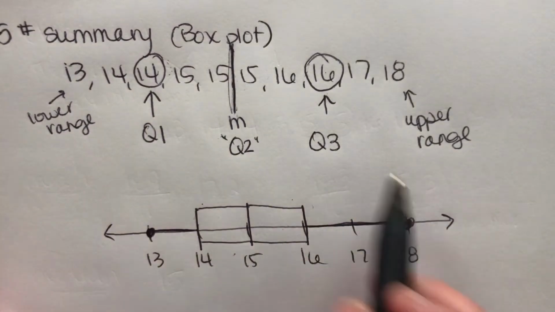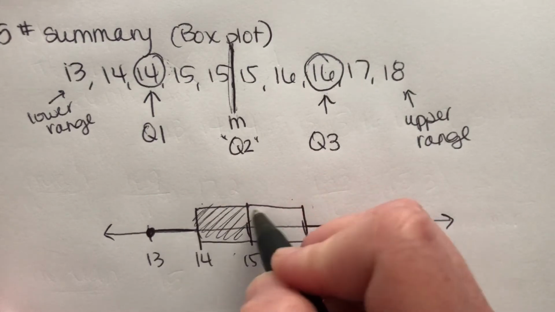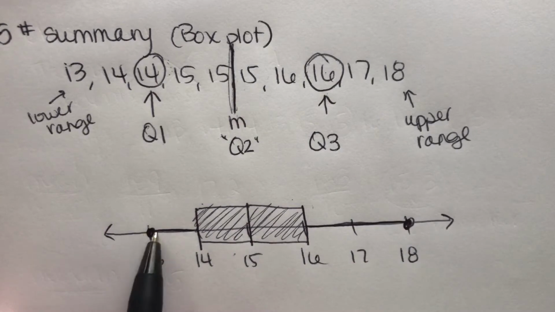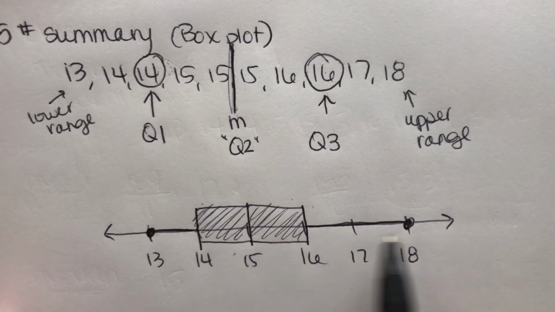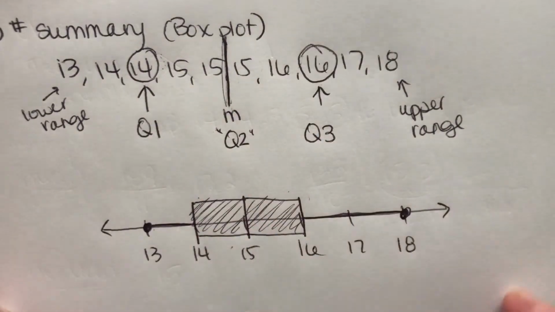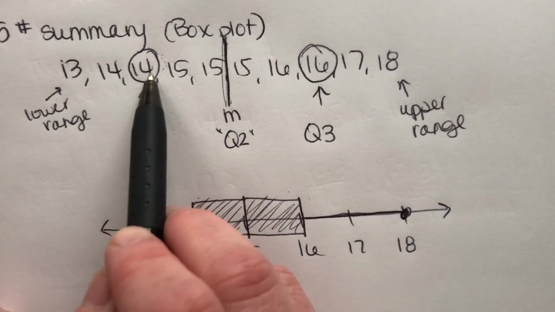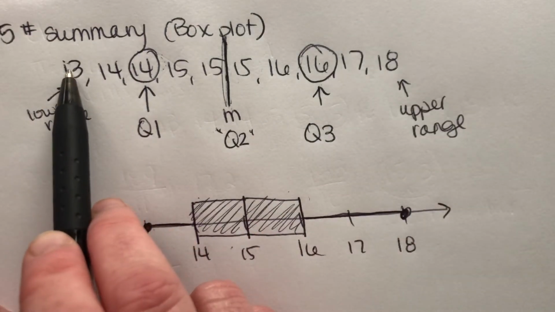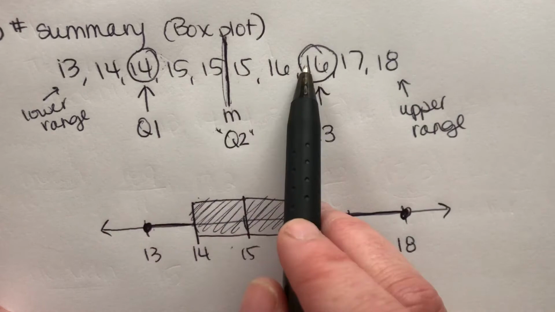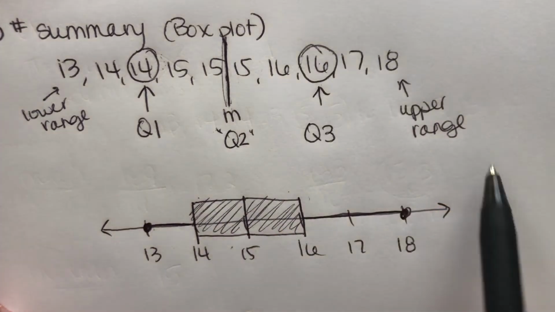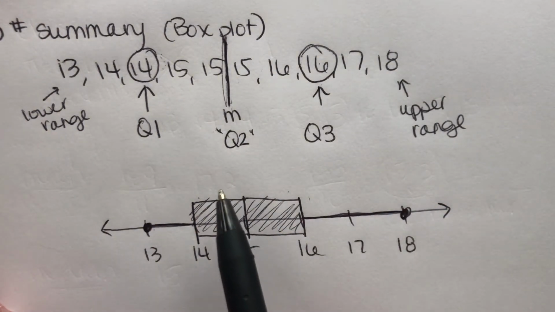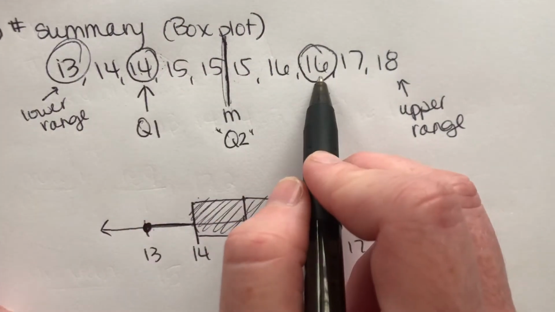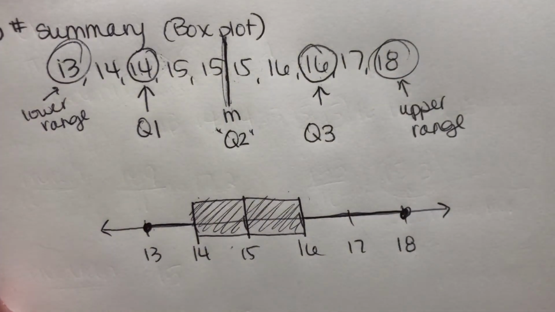Okay, so this is a visual representation of data in a box and whisker plot. This is a 5-number summary because we've got 1, 2, 3, 4, 5 numbers representing our data. Our lower range, Q1, the median, Q3, and our upper range, where I start, a quarter of the way through, half the way through, 3/4 of the way through, and where I finish. Okay, so this is called a 5-number summary. I hope that makes sense.